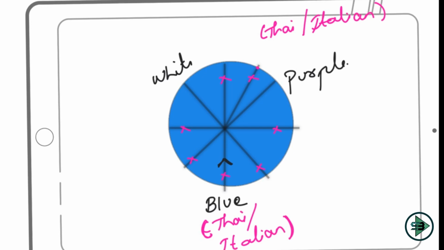Now given this condition, let's start with an assumption. The assumption is Indian, as I told you, could either be at the place of purple or white. Now let's assume that Indian is at the place of purple. If Indian is here, where will be the pink? Pink sits second to the right of Indian. So pink will be here, and gray will be here, right? So if Indian is here, pink is here, gray is here.